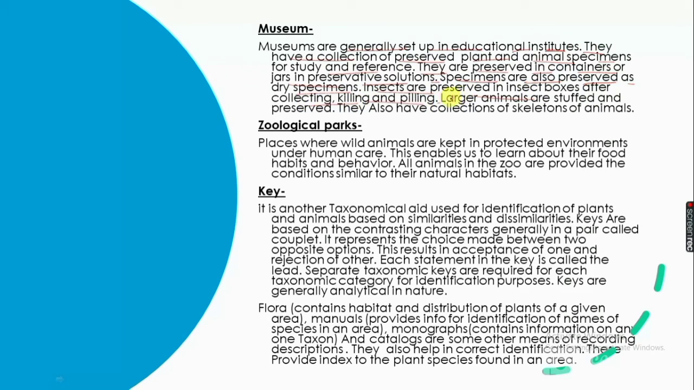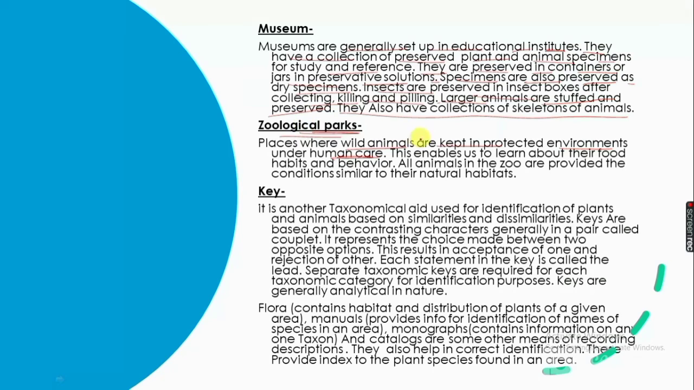Zoological parks. These are places where wild animals are kept in protected environments under human care. This enables us to learn about their food habits and behavior. All animals in the zoo are provided conditions similar to their natural habitats.